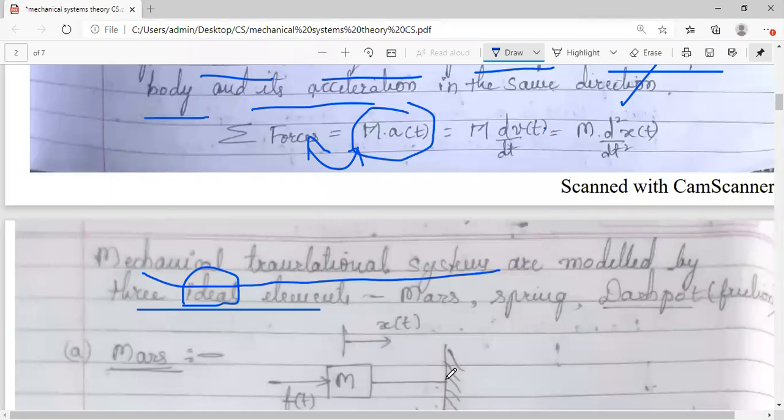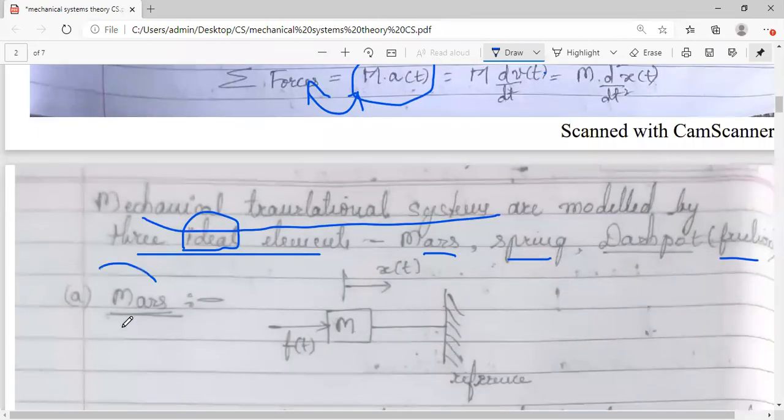Just like in signals and system, if you don't know how to do the operations on the signals, you cannot perform module 2, 3, 4, 5. So like that, in control systems, these are the basic things. Please remember, you need to be perfect with all these. Very importantly, if you don't know these, you cannot solve the problems and you cannot proceed further. So there are three basic elements, three basic parameters in translational systems: mass, spring, and friction or dashpot.